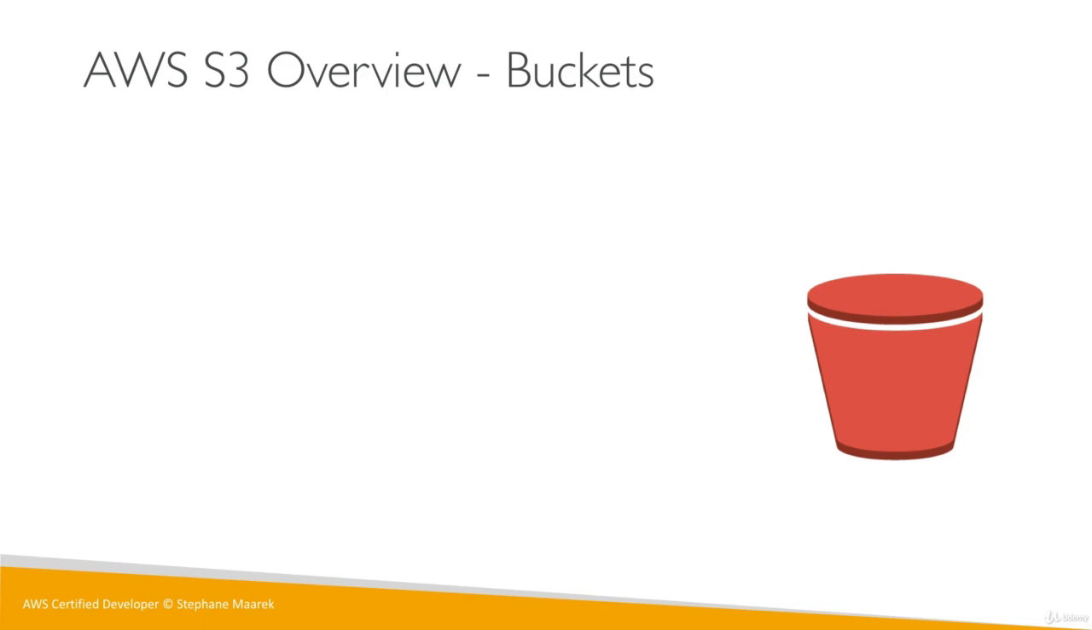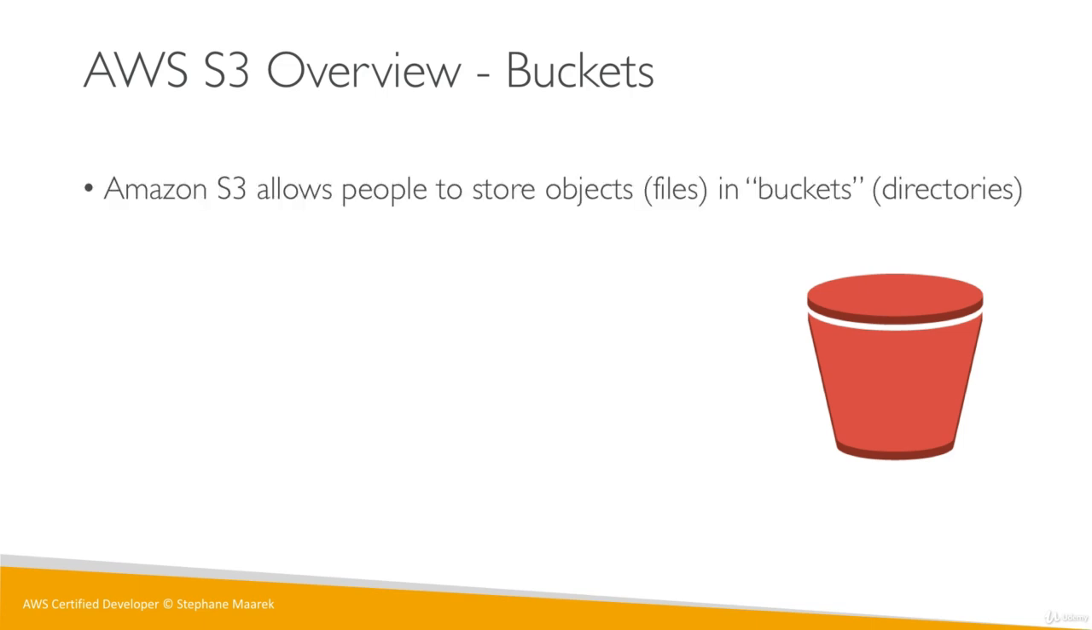So let's talk about S3. And when you start with S3, you have to start with buckets. Buckets is basically where you are going to put your objects. See buckets as giant directories and files as objects. The buckets must have a globally unique name.